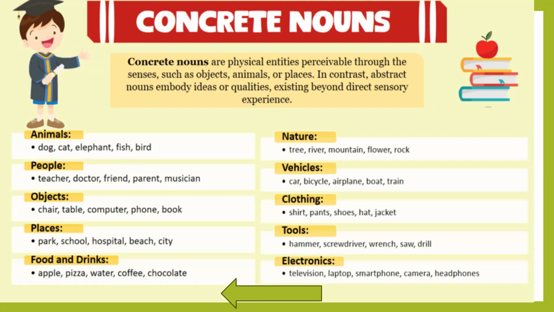Concrete noun examples are given: animals, people, objects, places, food and drinks, nature, vehicles, clothing, shirt, pant, hat, jacket, etc. Tools, electronics, the mobile phone in your hand, television, laptop, headphones. So these are concrete nouns which we can see, touch, and perceive. Any object, place, or animal.